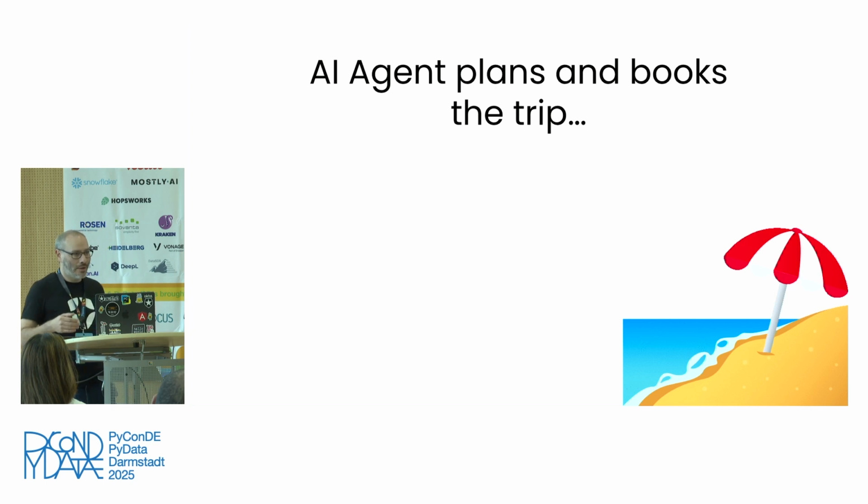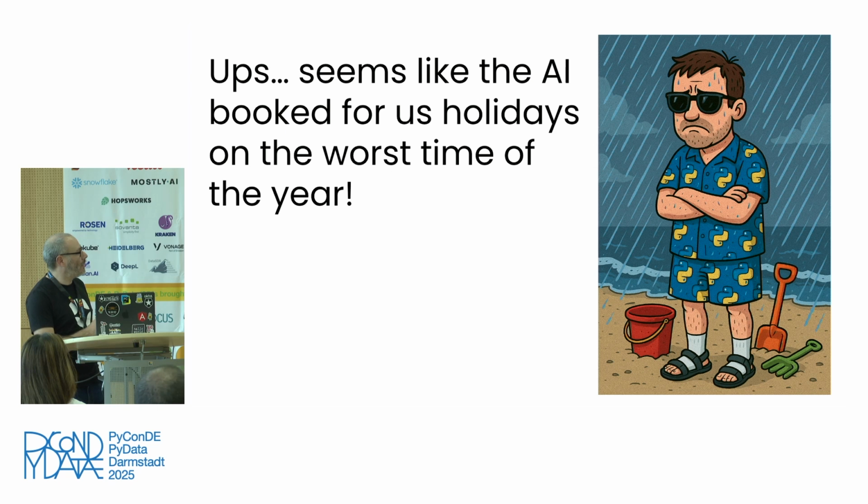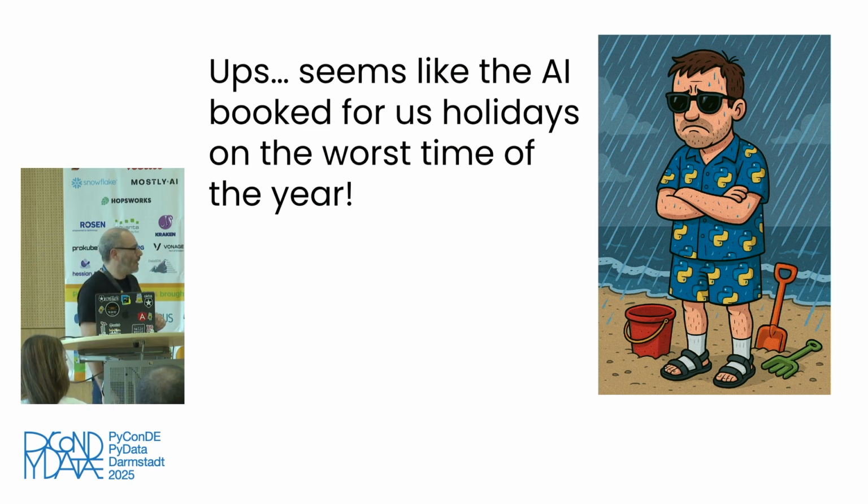And while we are packing all our summer clothes, and we are getting ready with our sun toys, and we go on a plane, and we go to the destination the AI selected for us, and, I mean, that's a really cool looking dude. Certainly, that's something I will wear to the beach, but he's not happy. What went wrong with our plans, right? Everything was going well, the AI executed, it booked everything for us, and he's not happy. He's not happy even though he got everything he prompted for. He has his very German-looking sandals, he has his sun toys, he has the water he wanted, maybe a little bit too much, right?